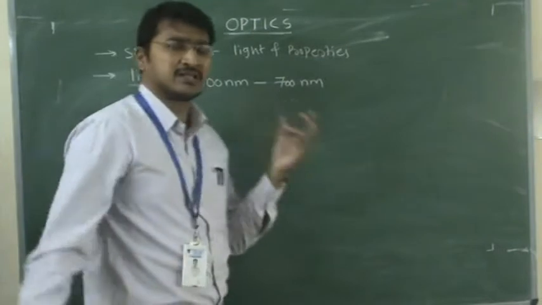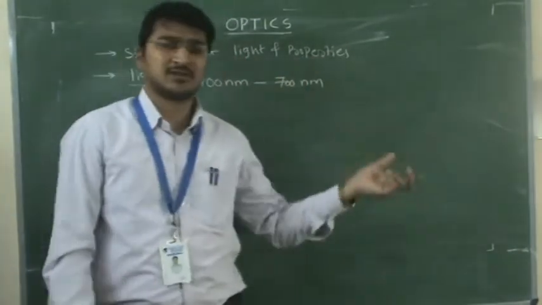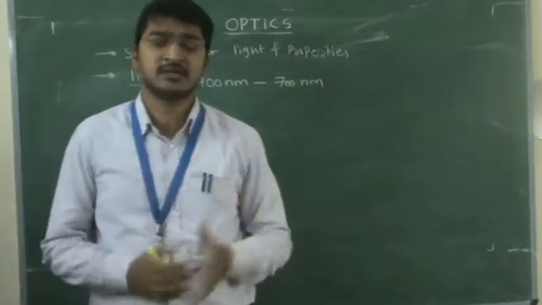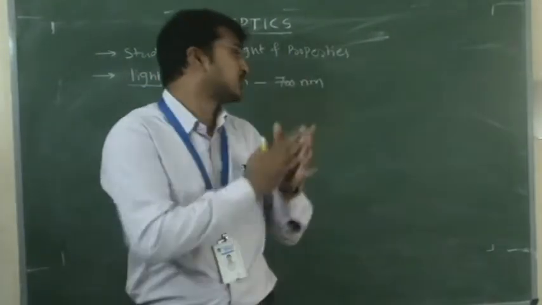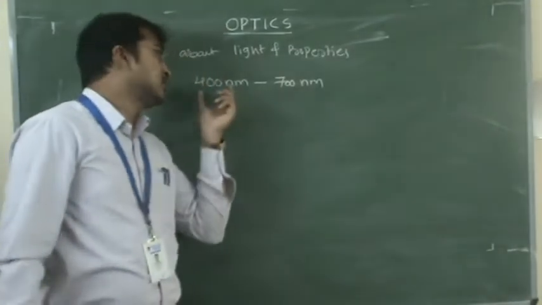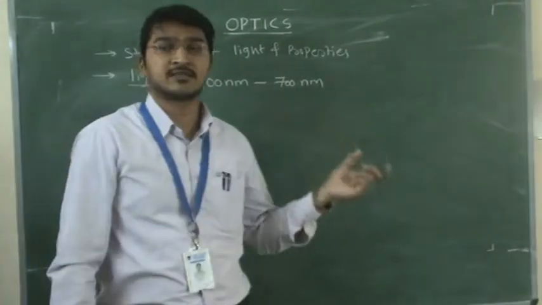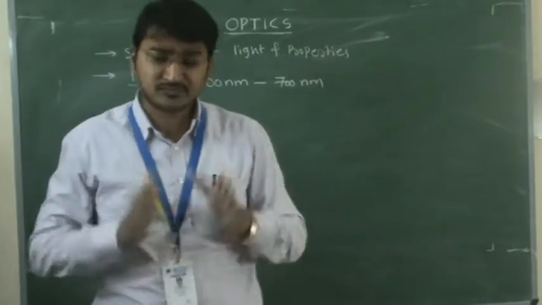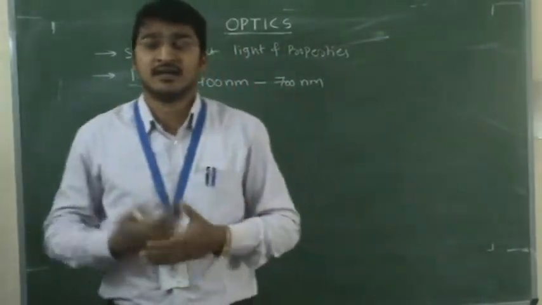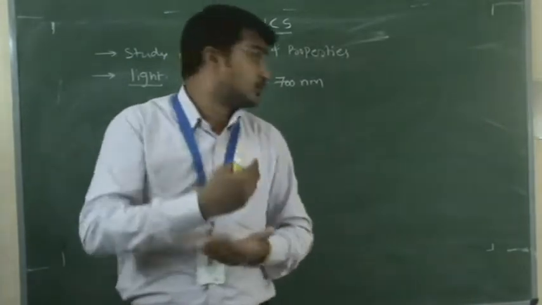In some books they mention 382 and 720, but on average it is 400 nanometer to 700 nanometer, otherwise 4000 angstroms to 7000 angstroms is the visible light, what we can see. What does light do here?